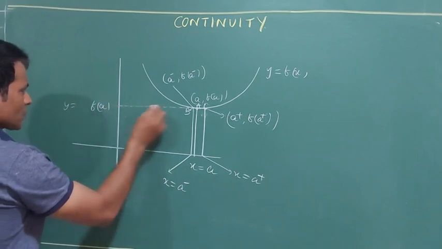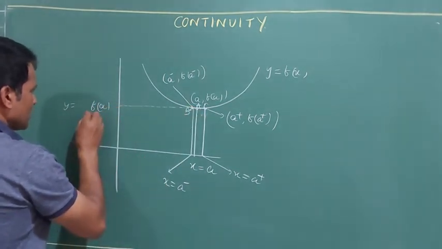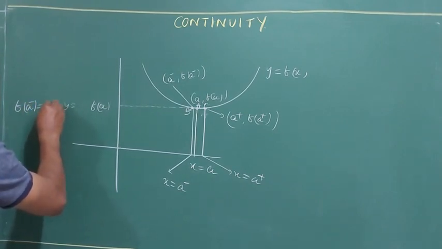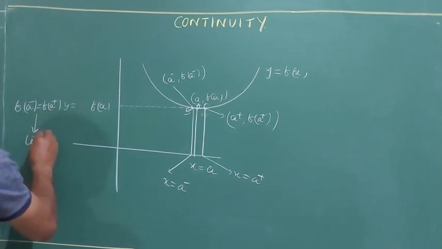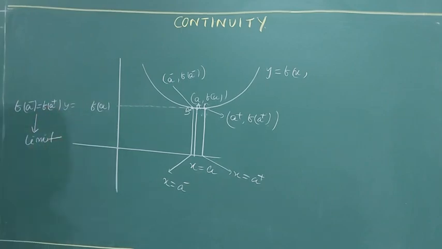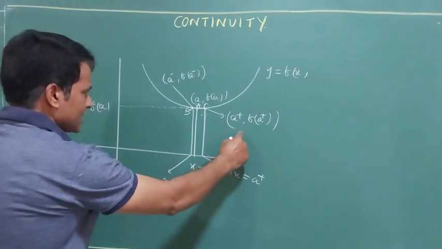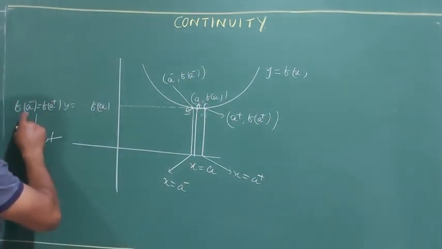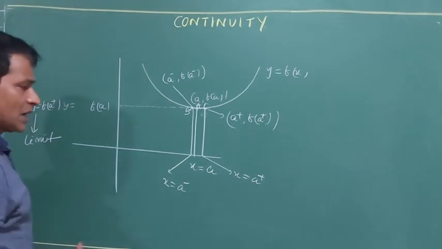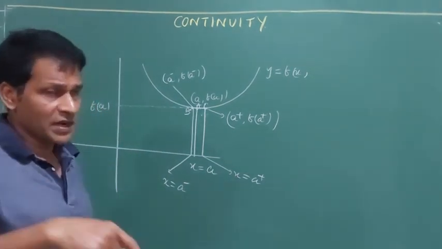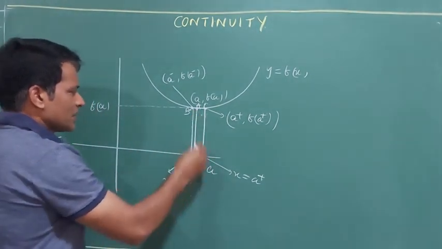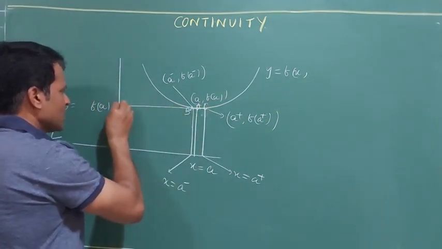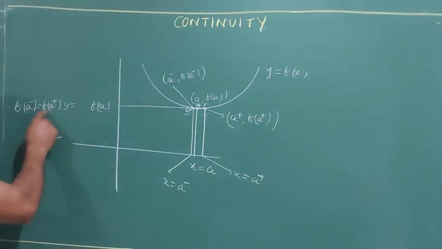This is for the limit. If the limit exists, this is the right hand limit and this is the left hand limit, and both must coincide. But when I am going for continuity, one more value is added, that is the point a. That means all the values at these three points need to be the same.